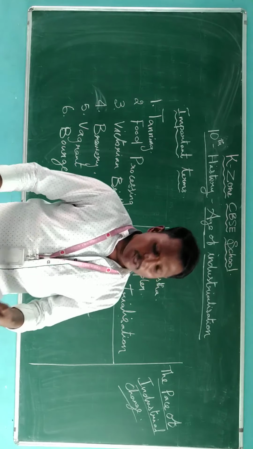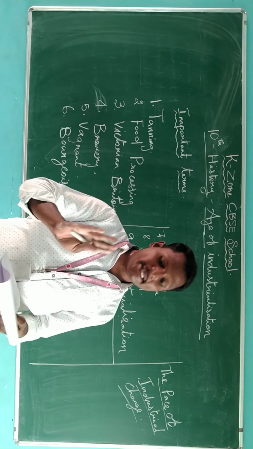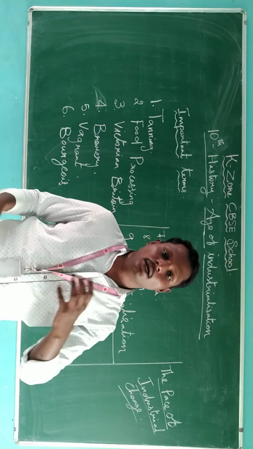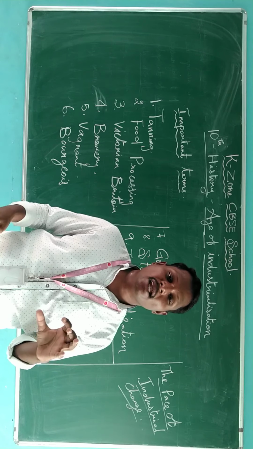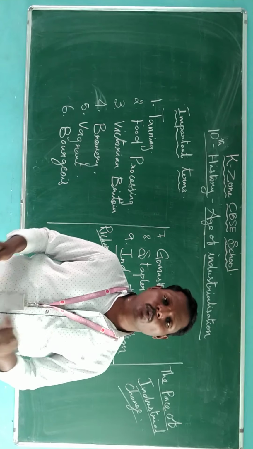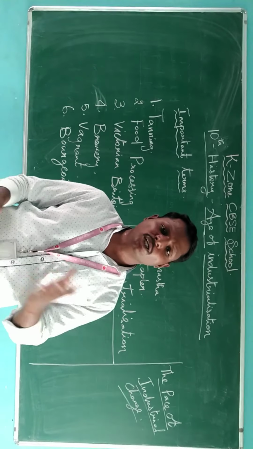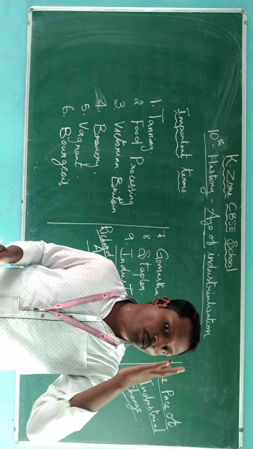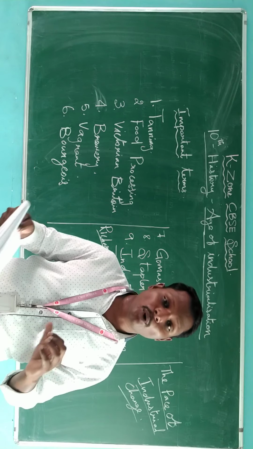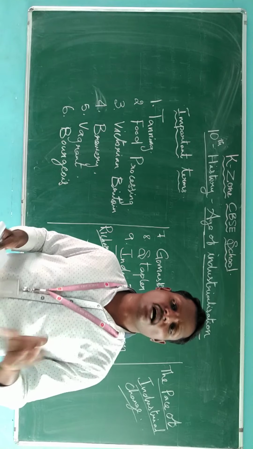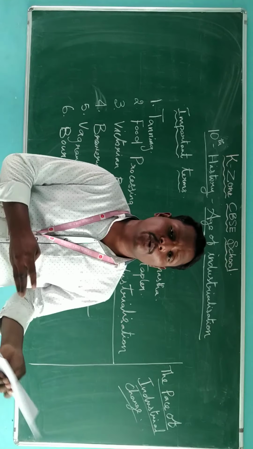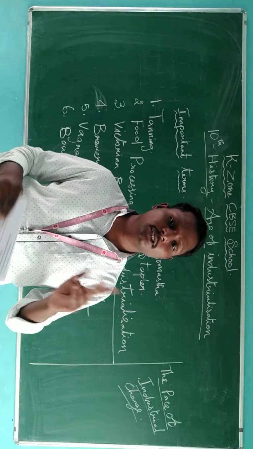I will read it. The new industry did not easily displace traditional industries. Traditionally they were using some method of producing, so they could not displace it with the new industry, for some reasons. One, the new technology was expensive. They cannot buy with the normal cost, so they couldn't get the machine. Second, the machine often broke down and repair was costly. They couldn't repair with the high cost, so they didn't want the machines.